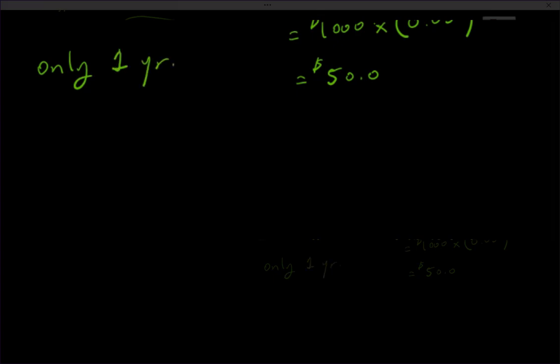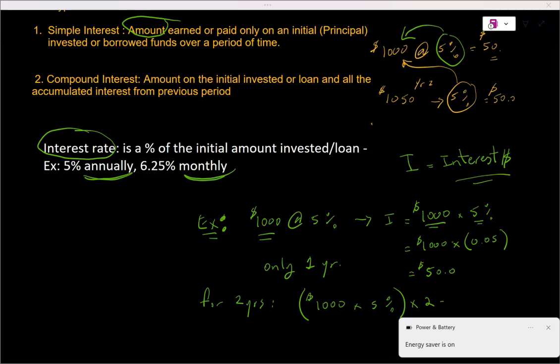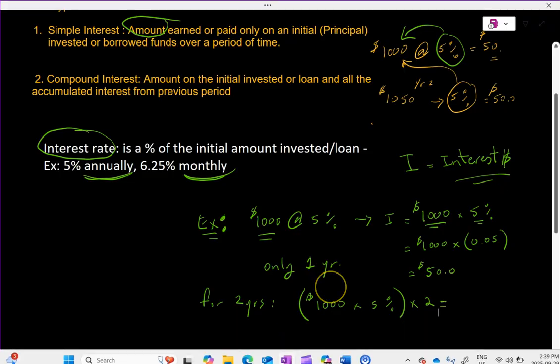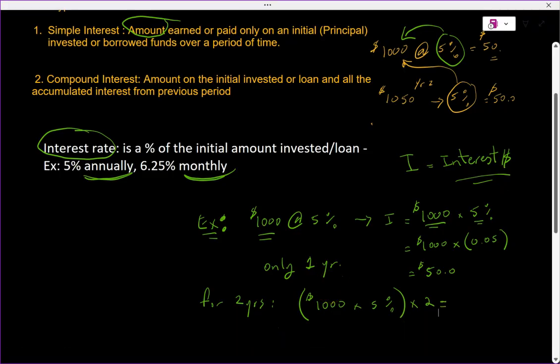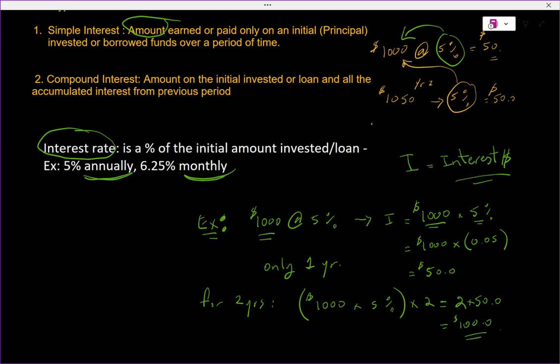But if it was for the second year, so for 2 years, what would you do? Well, this is $1,000, right? You multiply it by 5%, but whatever you get, you have to again multiply it by 2 because there are 2 years, not 1. So in this case, you'll get 2 times 50, which is equal to $100. And from this point on, we can come up with the actual formula.